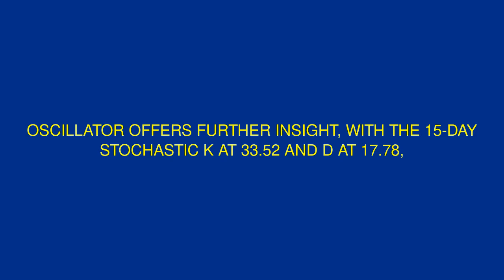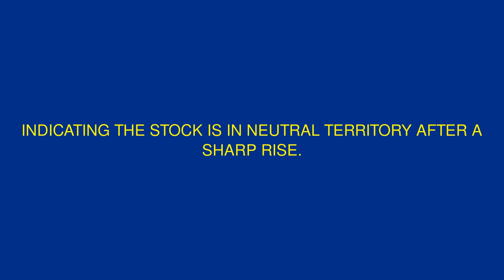The stochastic oscillator offers further insight, with the 15-day stochastic K at 33.52 and D at 17.78, indicating the stock is in neutral territory after a sharp rise. The 5-day stochastic K at 50.99 and D at 43.81 reinforce this recovery. The commodity channel index at 328.27 signals extreme overbought conditions, aligning with the RSI's warning.